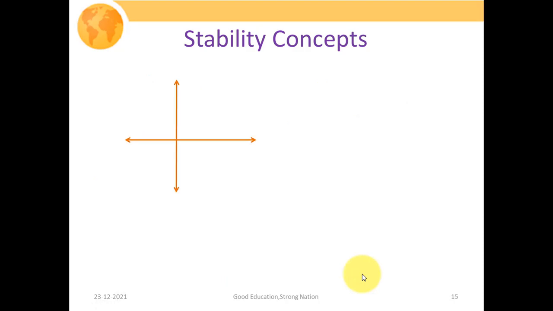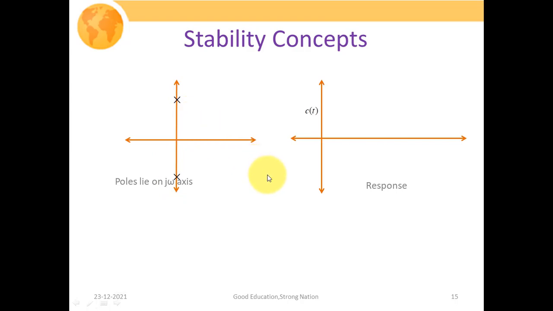Now let us understand it with a graph also. What will happen when the pole lies on the j omega axis? Let us say the poles are lying on the j omega axis. These show the positions of the poles. How will our response look in this particular case?